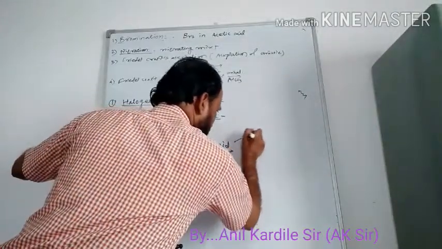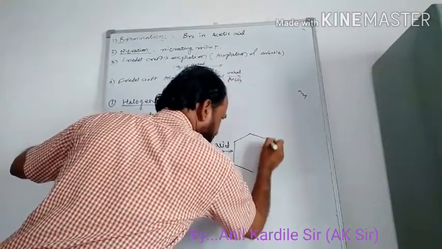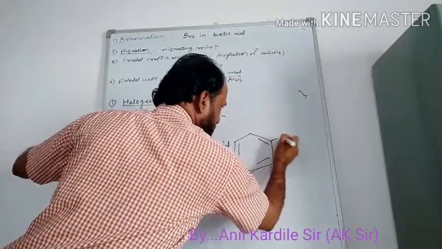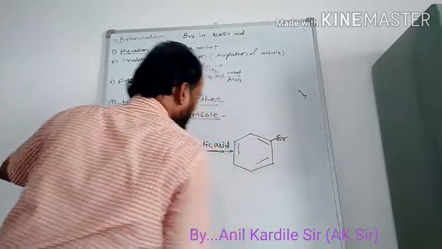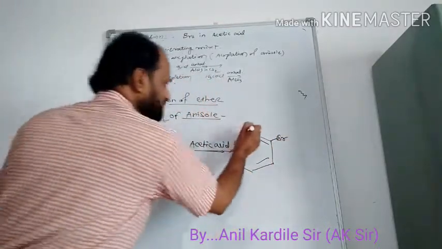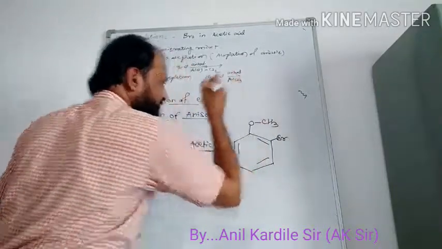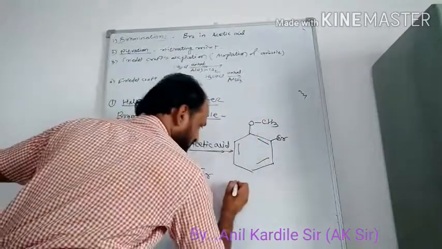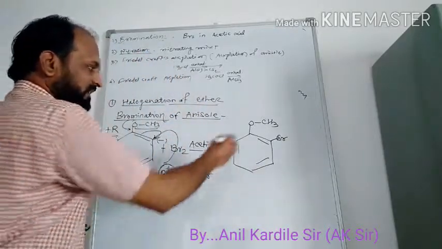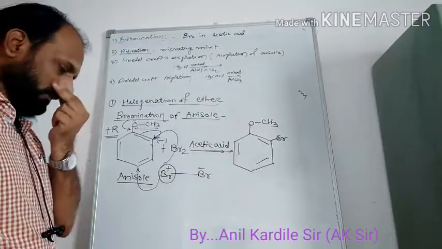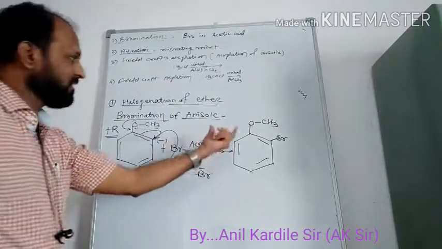First one: suppose we are showing the ortho substituent, that is Br plus will attach at the ortho site. What is the name of this ether? It is orthobromo anisole. काय नाव झालं याचं?